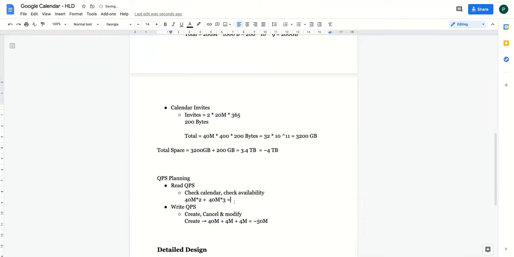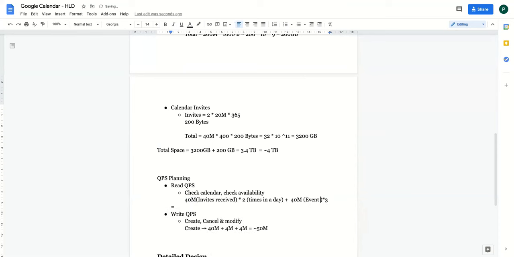So this comes out to be what? Did you understand how this 40 million is calculated? This is basically invites received, right? So they might check their calendar multiple times in a day, so 2 times in a day, right? And here I am saying 40 million because these are the number of events created in a day.